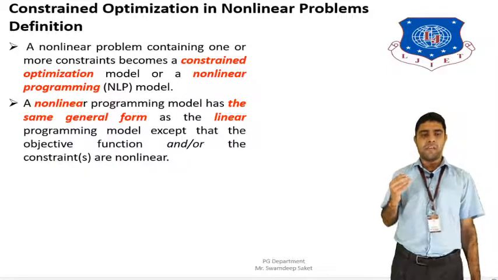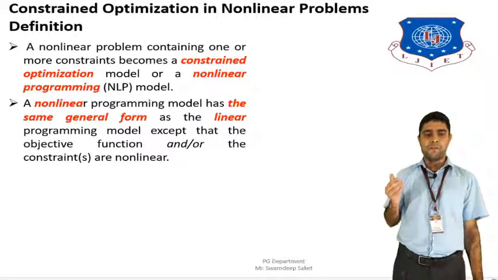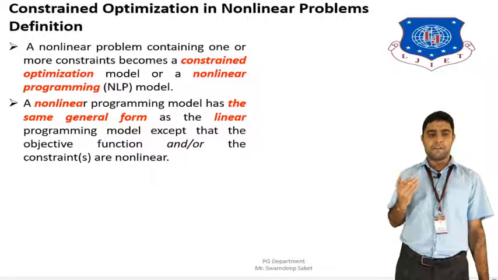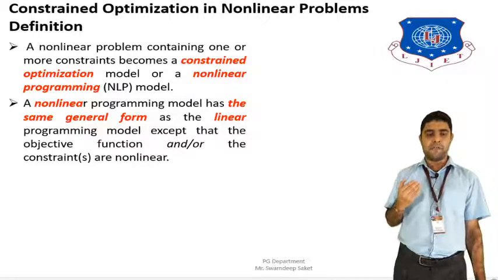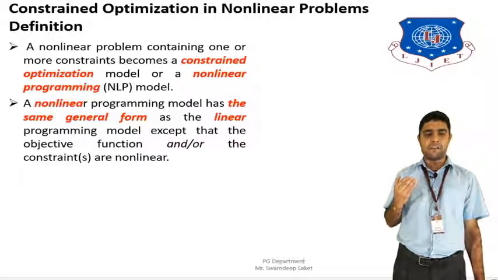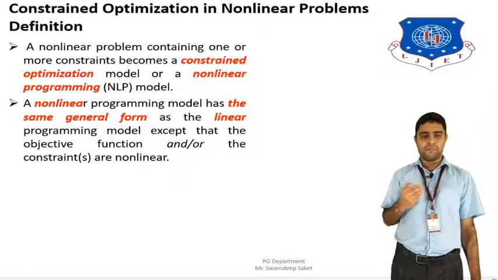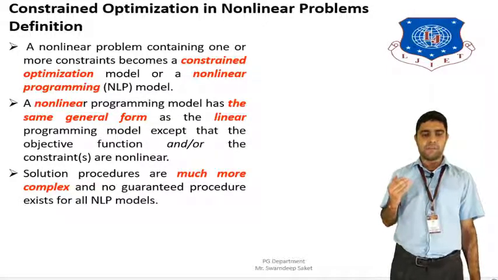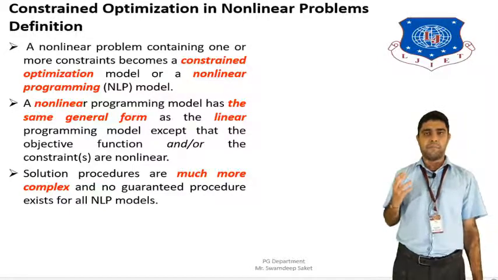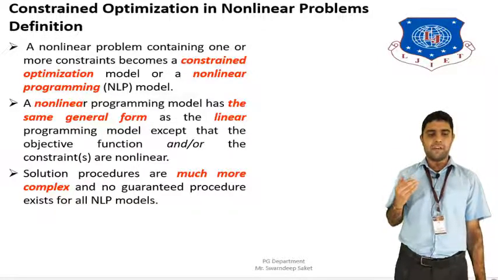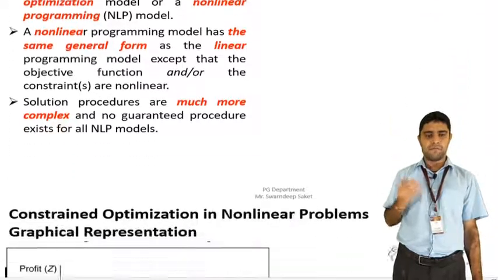The non-linear programming model has the same general form as a linear programming model. In linear programming, linear variables are used, whereas in non-linear optimization, non-linear variables are used, or the objective function or the constraints are non-linear. That is called a non-linear problem. Solution procedures are much more complex. For non-linear problems, the solution is more complex than for linear problems, and it is not guaranteed to exist for non-linear optimization models.